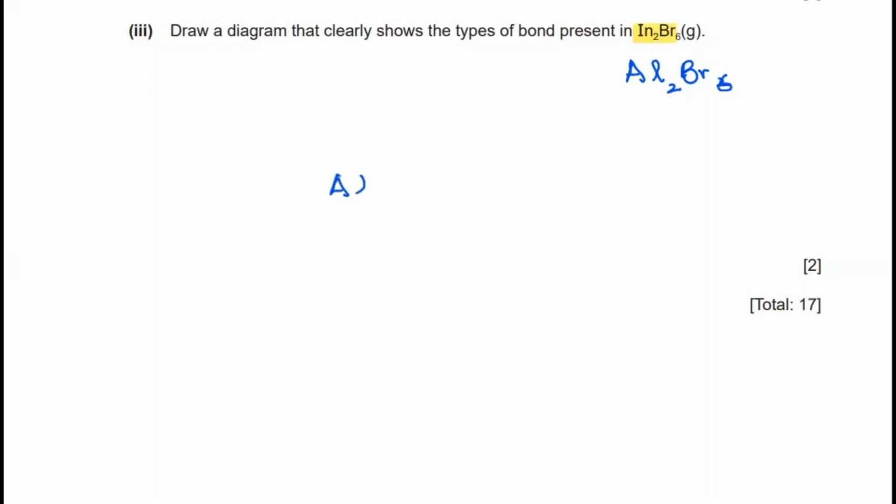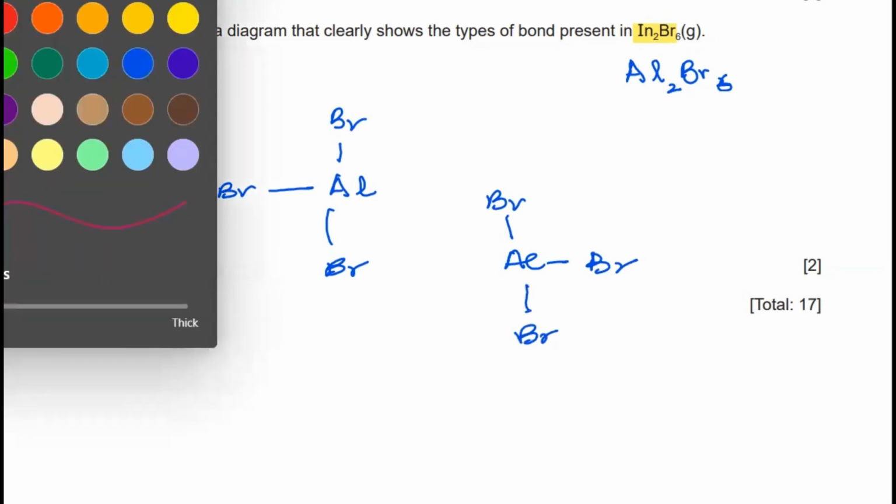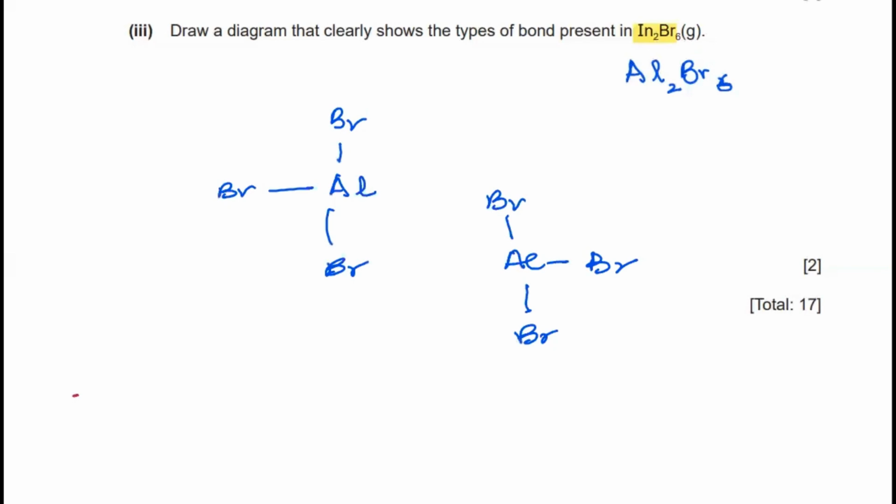So here I have one aluminium which is bonded with 3 bromine like this. And similarly, I have another aluminium which will be bonded to 3 bromine. So these are my 2 aluminum which are bonded with bromine. But as I know, aluminum is bonded with three bromine. In spite of that, aluminum does not have a completely stable octet. It still has the deficiency of two electrons, both the aluminum.